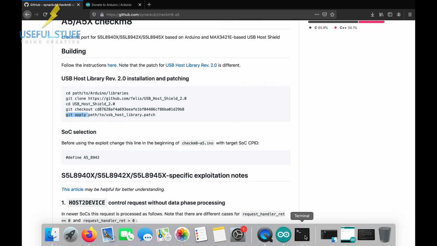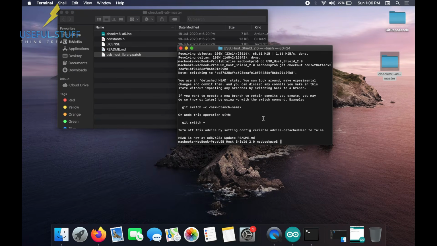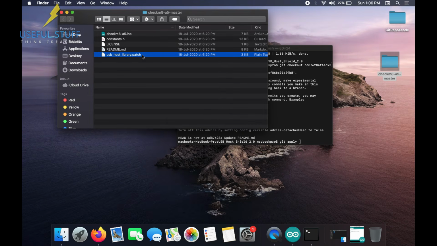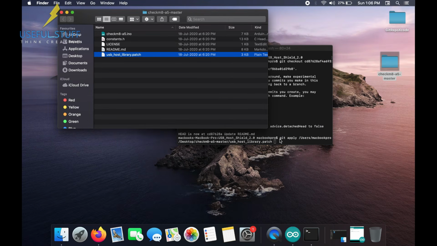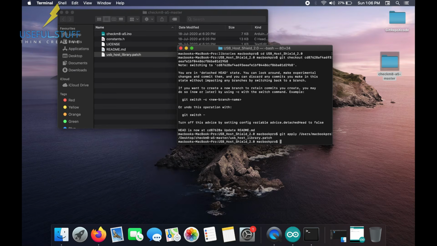Just copy it, open the terminal, paste it over there, and go to the downloaded folder and drag and drop the USB host library patch over to the terminal and hit enter. Yep, our line of code has been successfully executed.